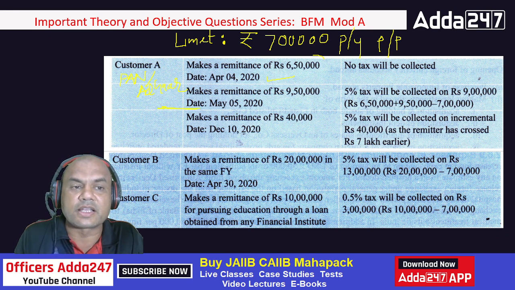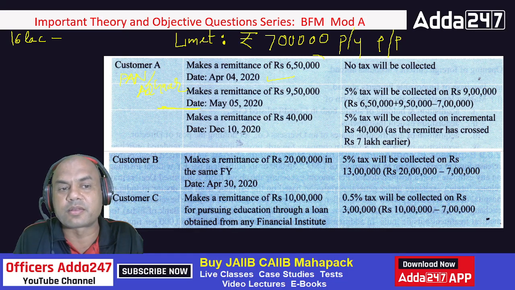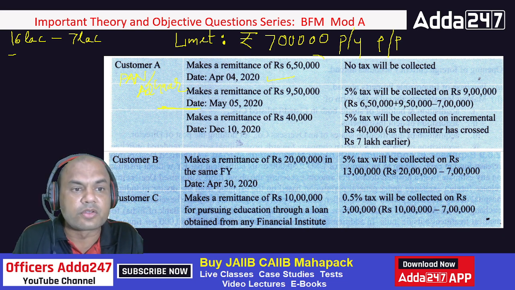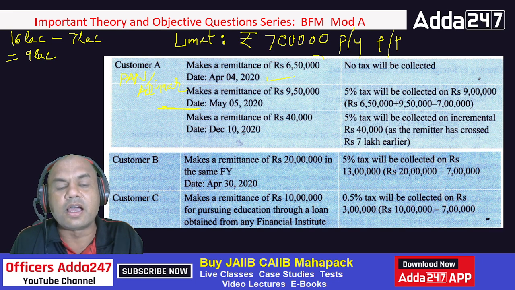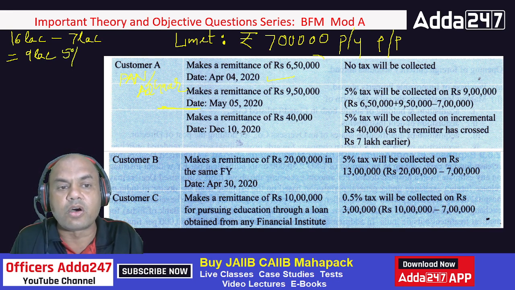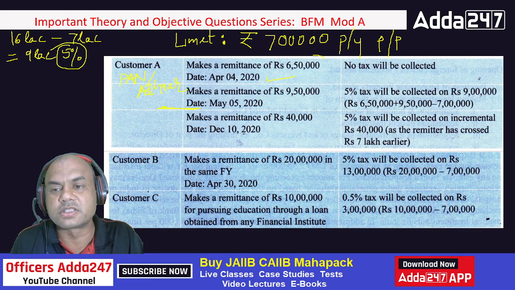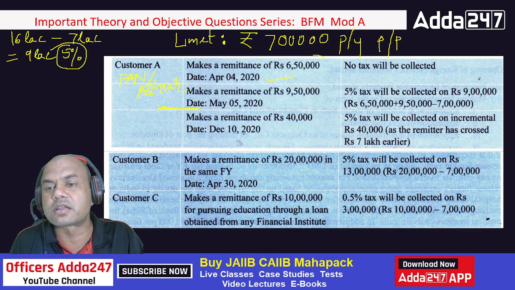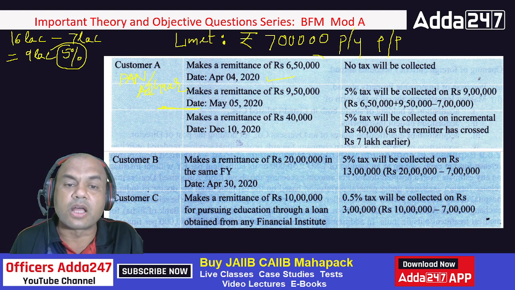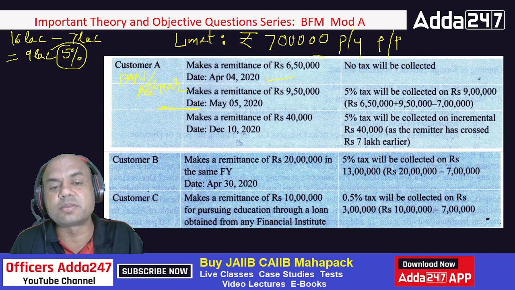So out of this 16 lakhs, what will I do? Minus 7 lakhs. That is free, right? So what is remaining now? 9 lakhs. So what will I do as a banker on this date? I'll take the tax TCS of 5% on this 9 lakh. See this, 5% will be deducted on 9 lakhs. Got it? So now this person again comes on December 10th.